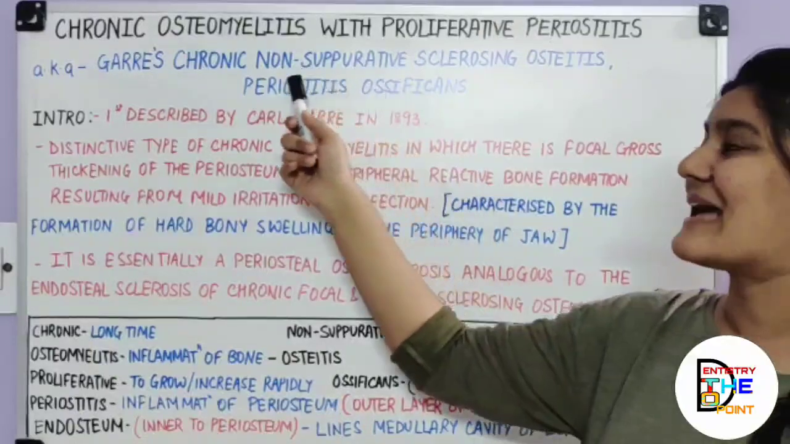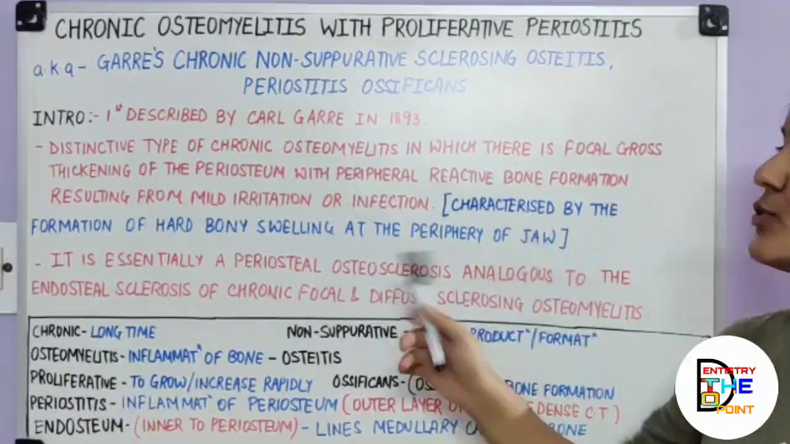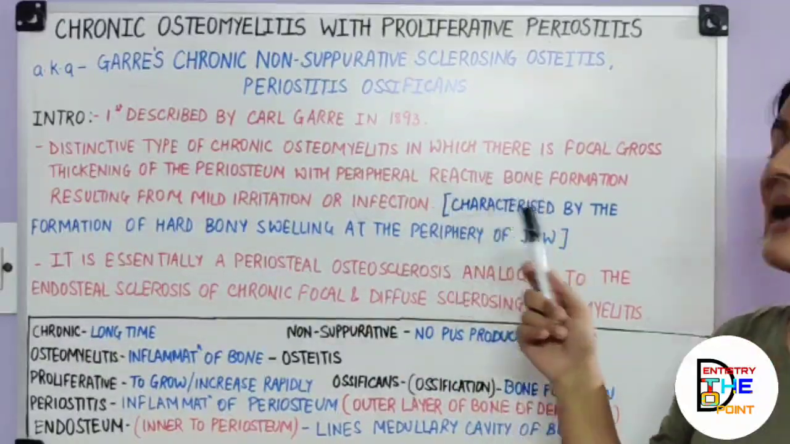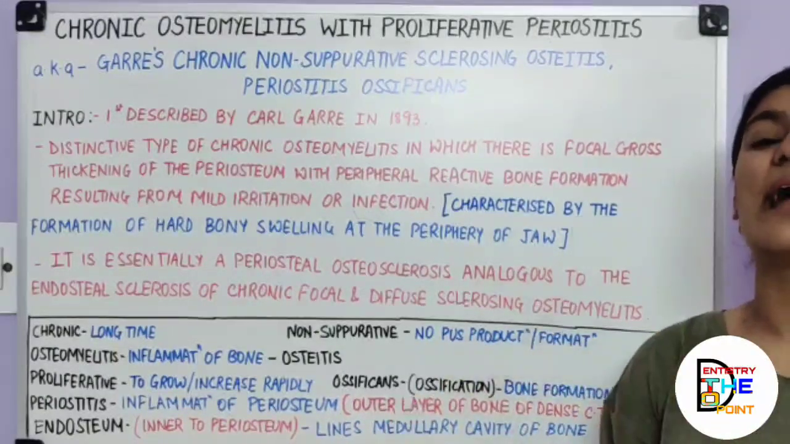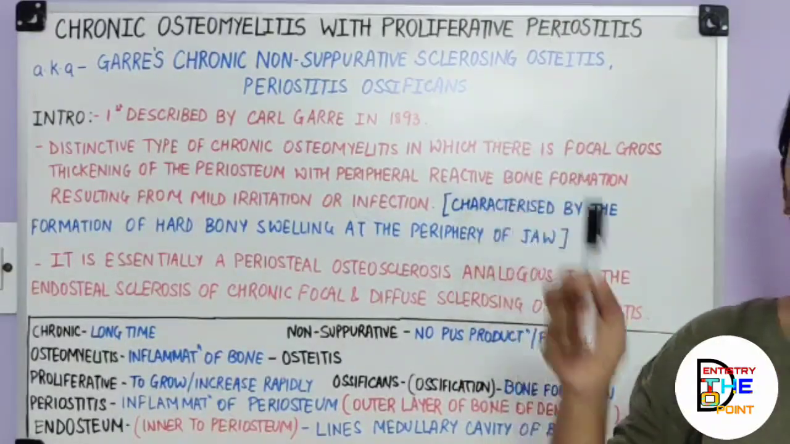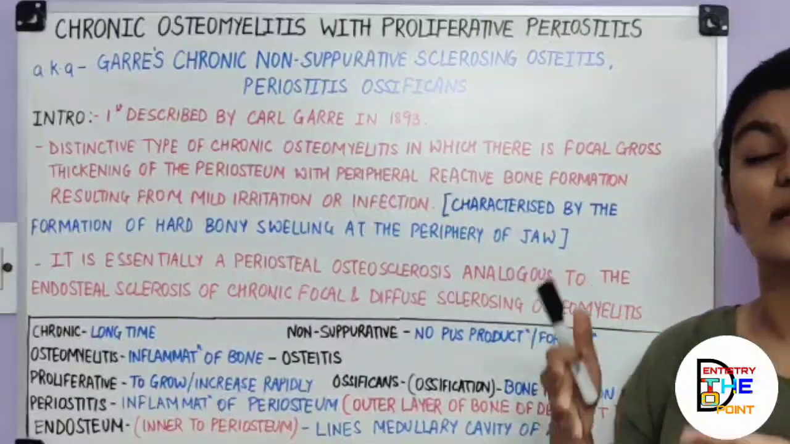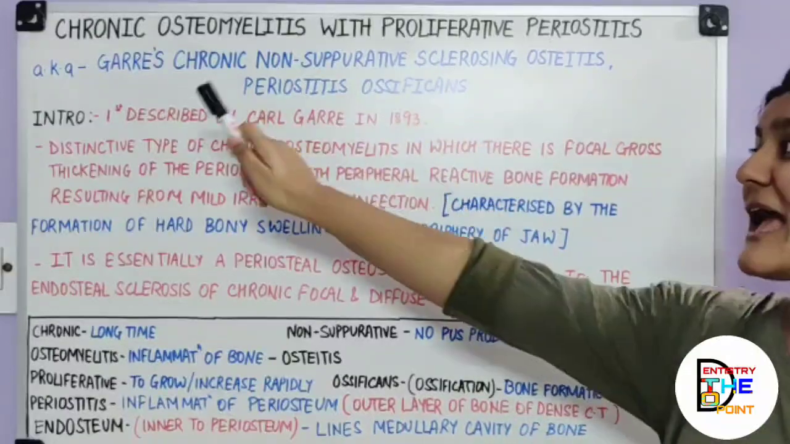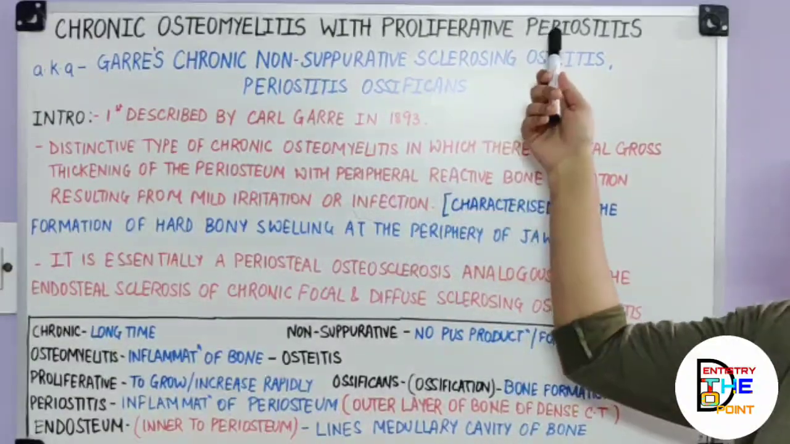Now actually, Garre's osteomyelitis is a controversial term to be used for this disease. Why? Because when Carl Garre described osteomyelitis in his original publication, at that time he did not say anything about periostitis, because x-rays were not discovered at that time. So this is a controversial term because Garre did not mention periostitis.